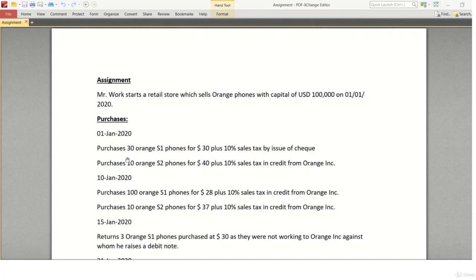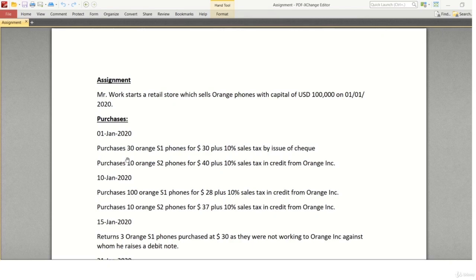So bank account debit $1 lakh. This amount is payable to Mr. Work, who is the owner of this business. So his contribution will be nothing but equity into the business. So it will be crediting the equity.